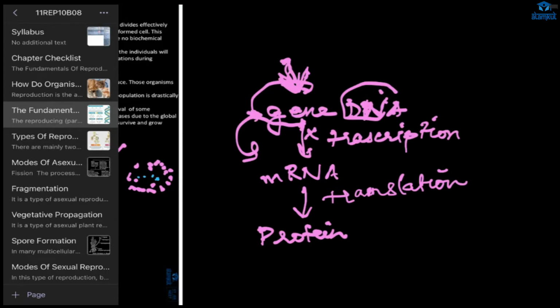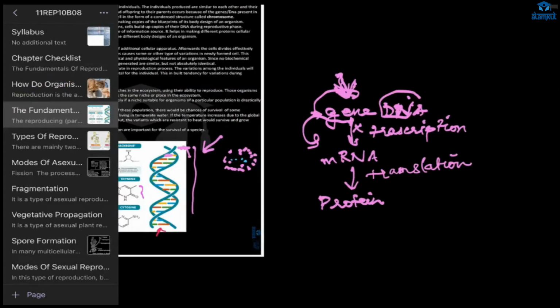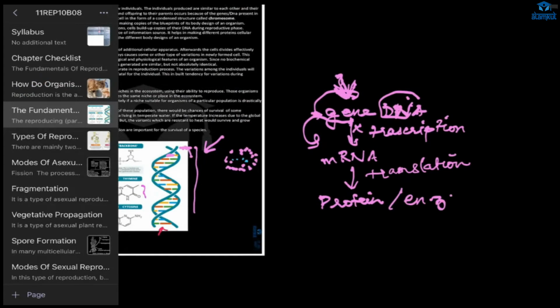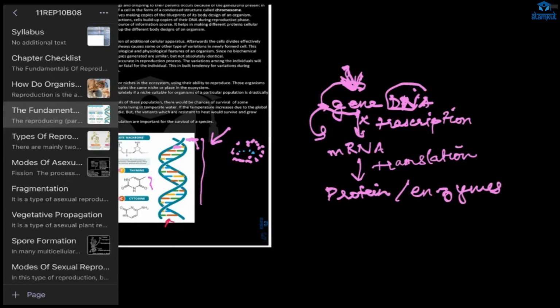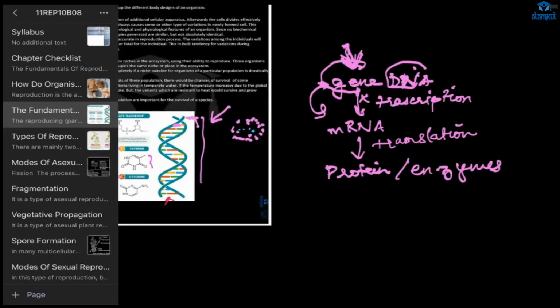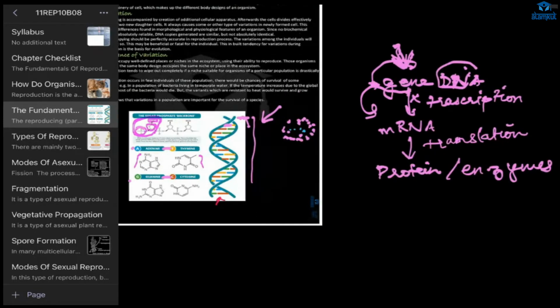Transcription. And after that, mRNA will form protein by translation. And these proteins or enzymes will carry out all the life processes, all the metabolisms, which will ensure the processes in our body.